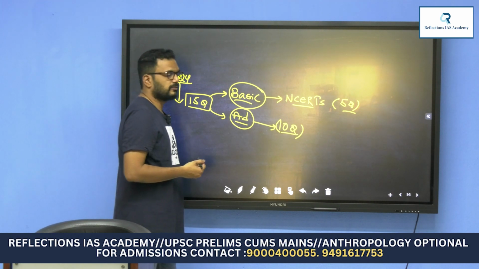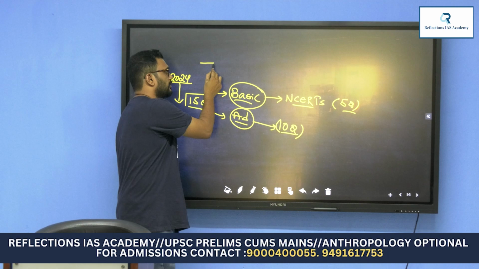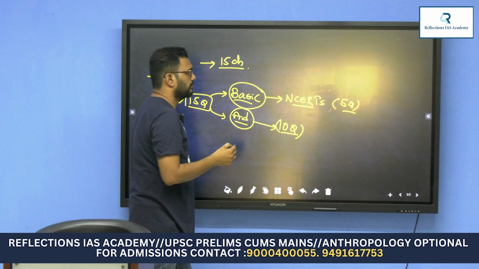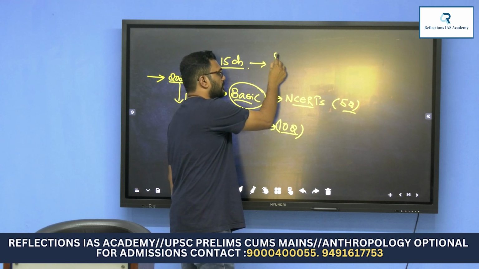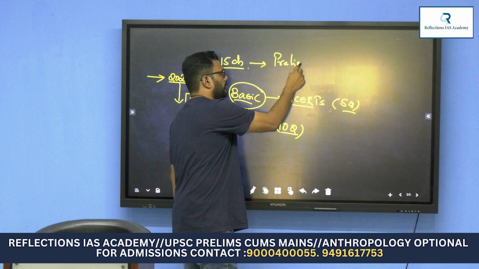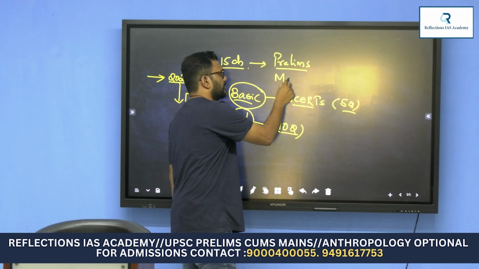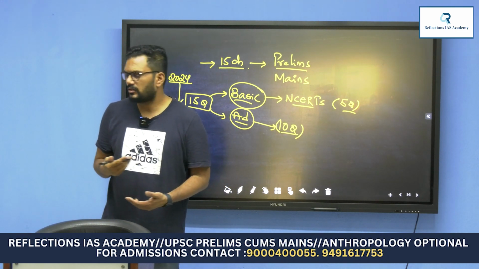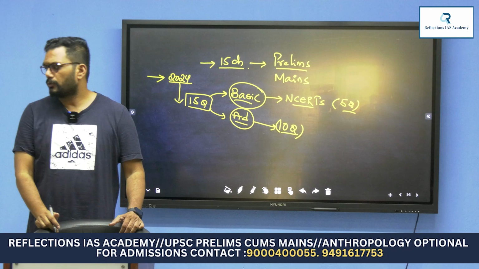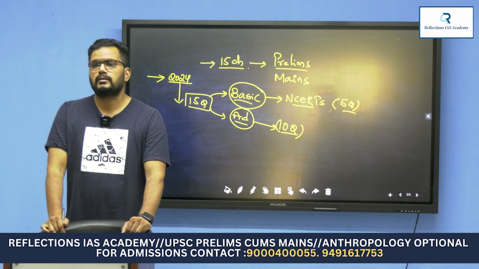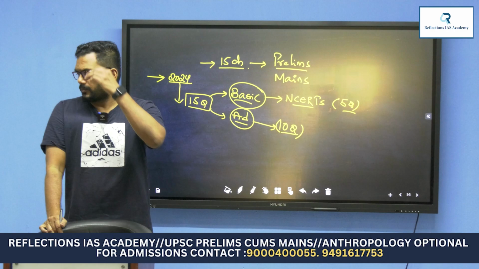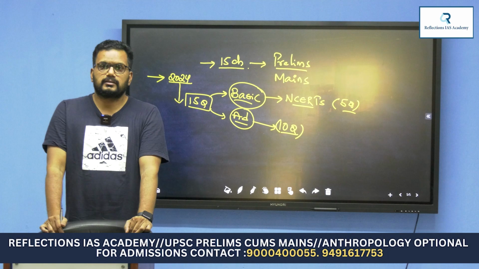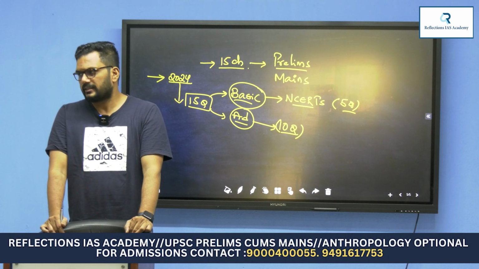In our regular sessions of economy, we deal with around 15 chapters together for prelims and mains. That means we don't put the mains part separately. It's not like you read the mains part separately and the prelims part separately. Together we'll start with the prelims as well as the mains.